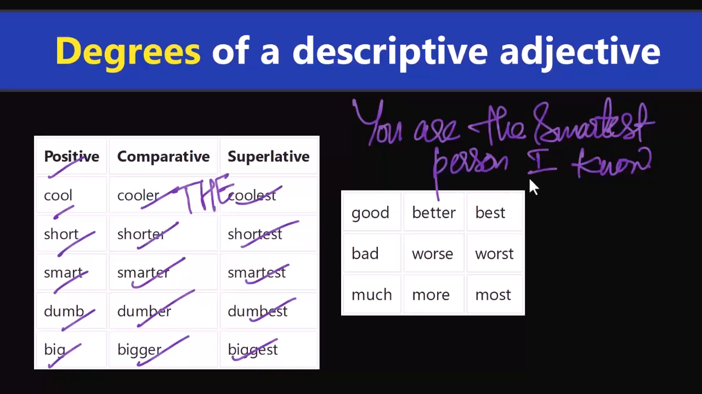And some adjectives can be irregular, meaning they would not follow any particular pattern when they're changed from positive to comparative to superlative degrees.